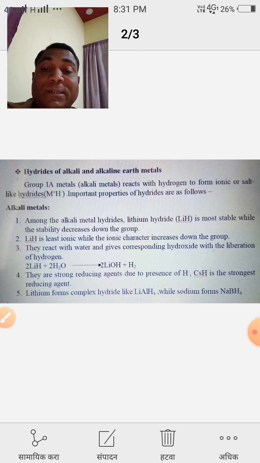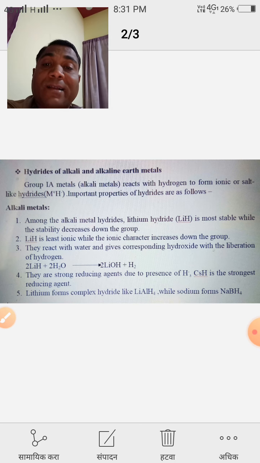Now the next property is that lithium forms complex hydrides. Lithium also forms complex hydrides like lithium aluminum hydride, LiAlH4, while sodium forms NaBH4, that means sodium borohydride. So lithium and sodium can form complex hydrides: lithium aluminum hydride, and sodium forms sodium borohydride.